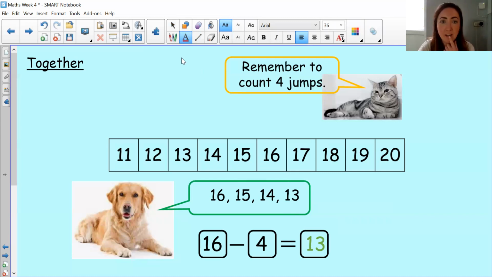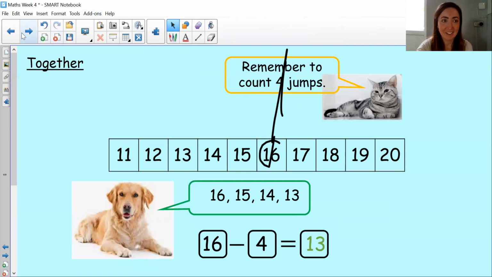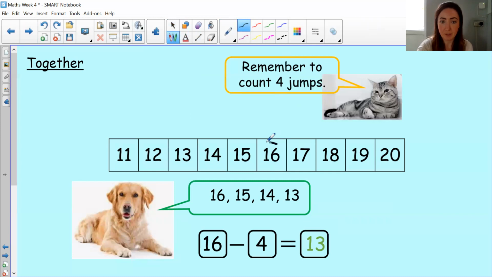So let's see if we can help her. 16 take away 4, which number do we need to start on? Start on 16, yes. Undo that. We start on 16, but that doesn't count as a jump, does it? No. Count the jumps with me.